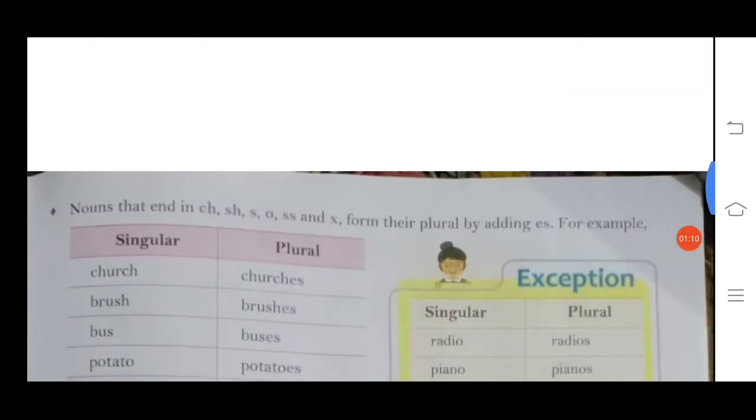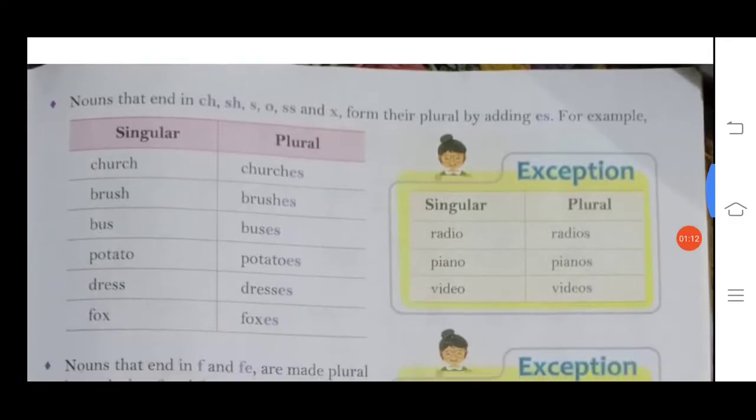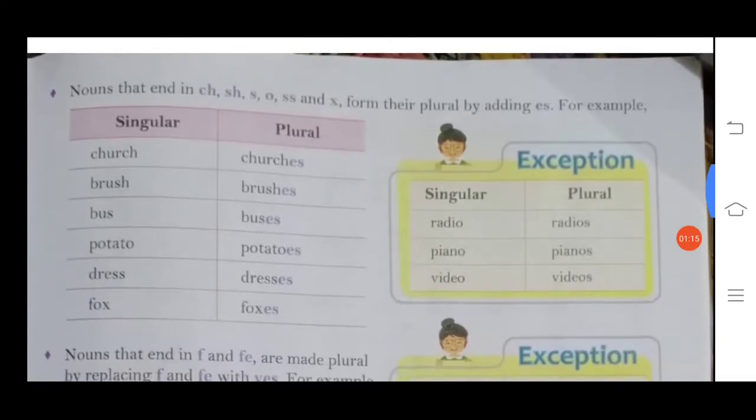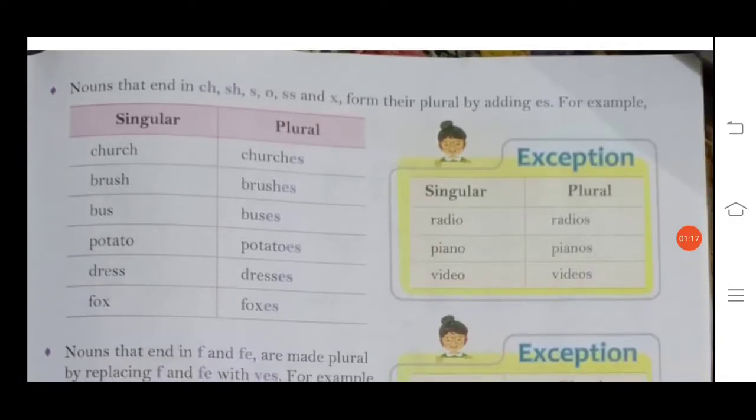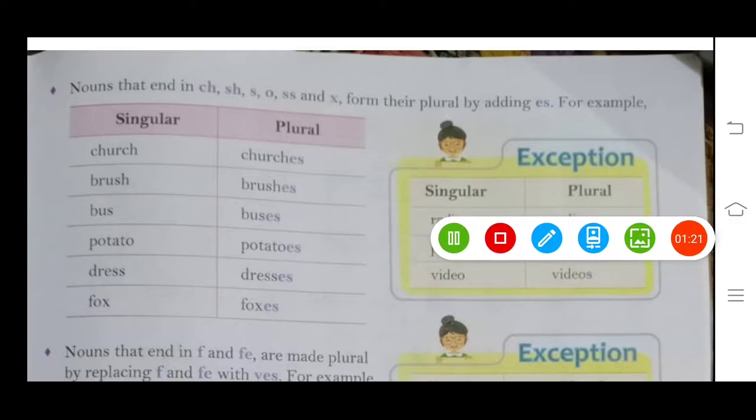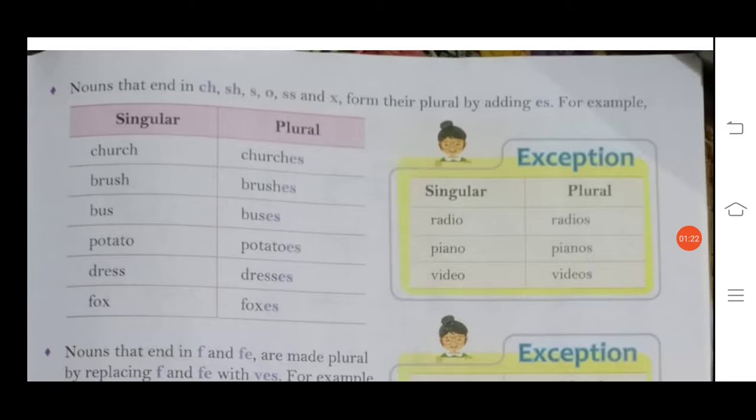Now nouns that end in ch, sh, s, ss, x form their plural by adding es. For example, singular, plural: church, churches; brush, brushes.